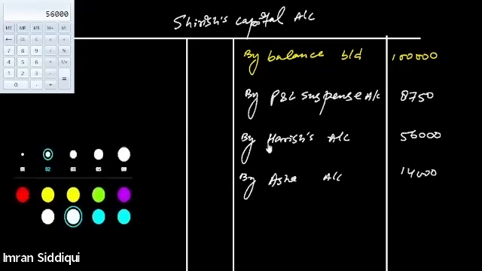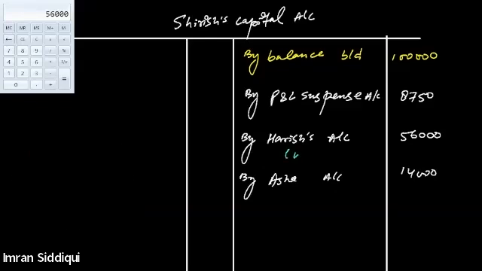How did we get these values? This is from working note number 2, and this value we got from working note number 1. I hope this point is clear, everyone.